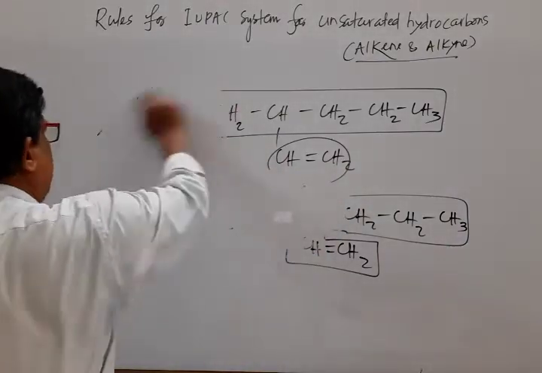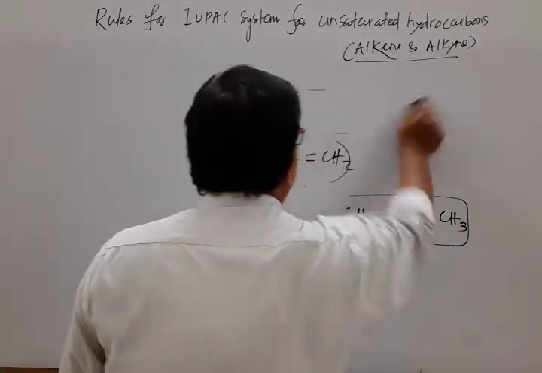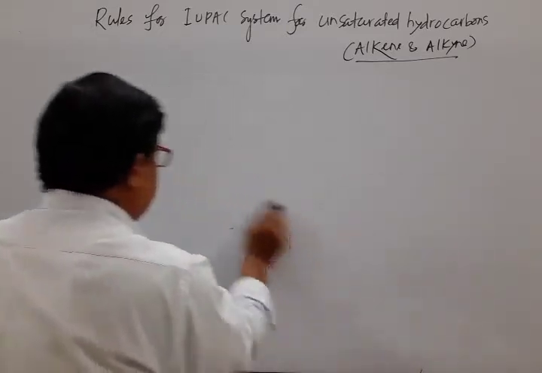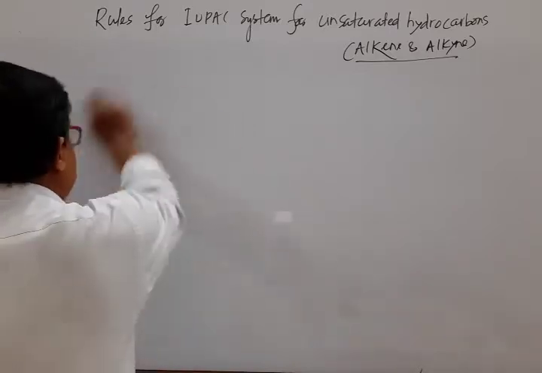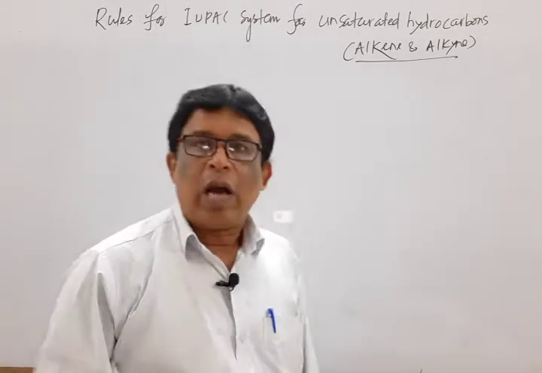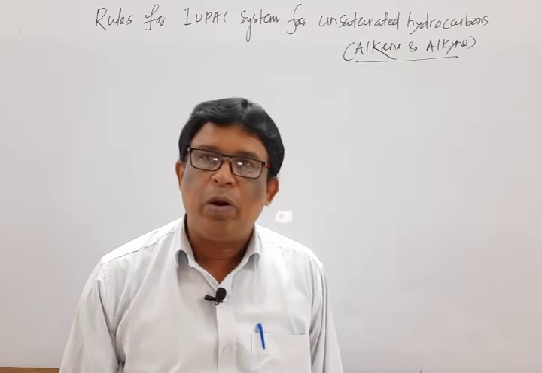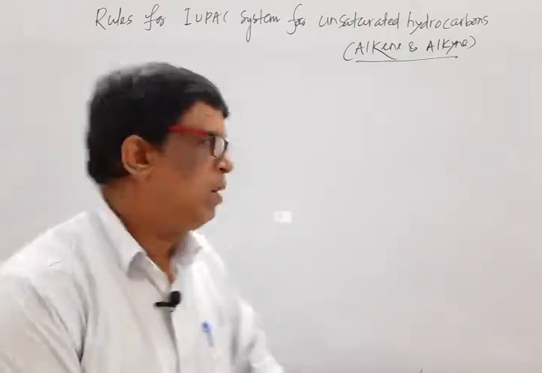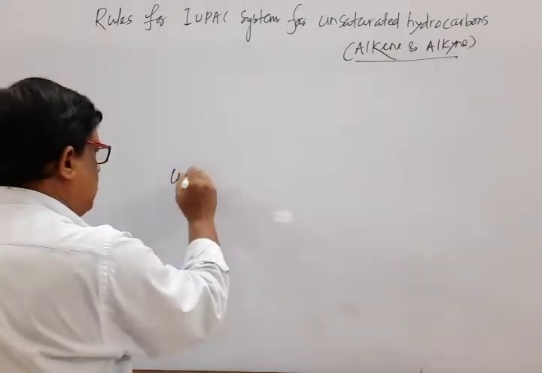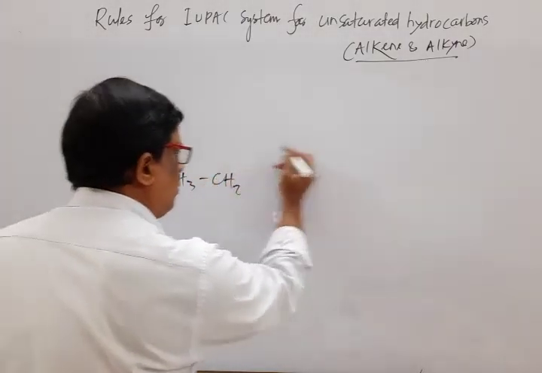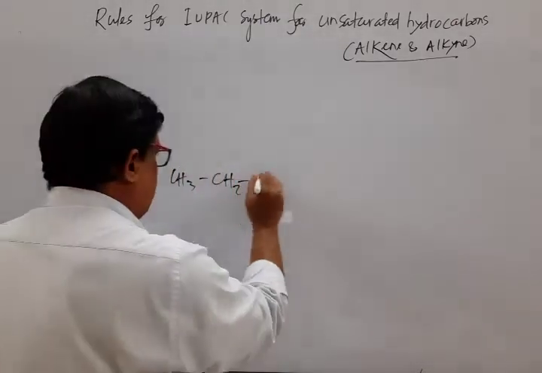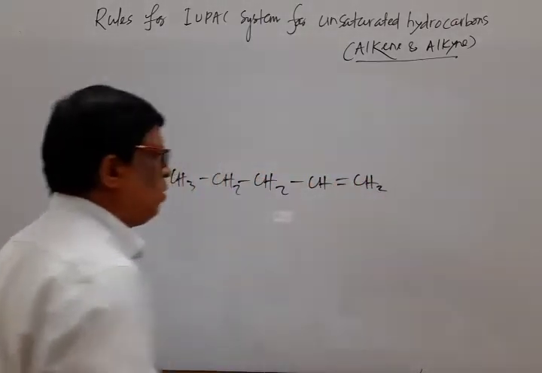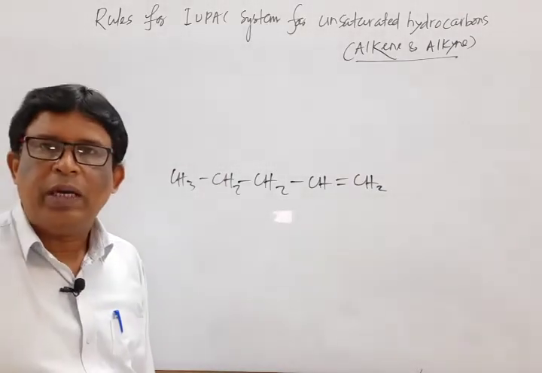After selecting the main chain, while numbering the carbon atoms in the main chain, numbering should be in such a way that the carbon atom attached to the multiple bond must possess the lowest locant number. For example, CH3, CH2, CH2, CH, double bond CH2. Mark that. Two possibilities there.